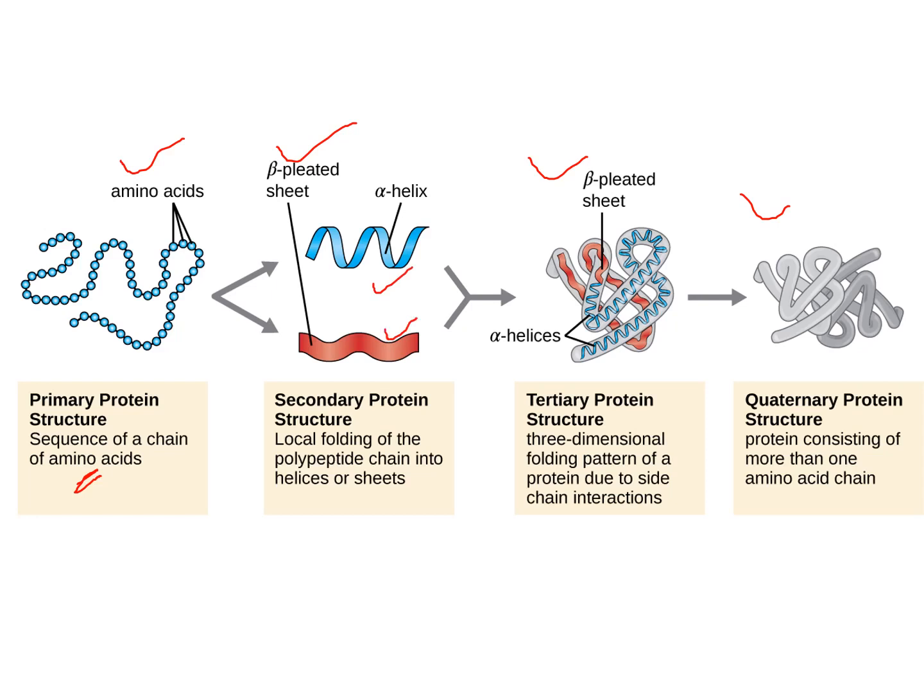Alpha helix is nothing but a ribbon kind of structure which will be formed with the help of hydrogen bonds. And in case of beta sheets, that is also formed with the help of hydrogen bonds, but here the polypeptide chains are of the same kind. So don't get confused with the quaternary structure. There the polypeptide chains are of different kinds, but in case of beta pleated sheet, the same kind of polypeptide chains are arranged in a linear sheet manner, parallelly. So there will be an interaction between the amino and carboxyl group in the form of hydrogen bonds.